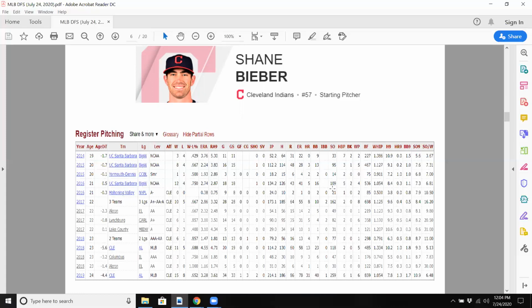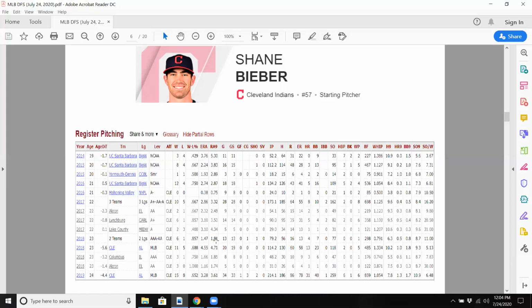And really took time to hone his craft. You can see here he would play in the summer league. That's, I'm guessing, somewhere on the East Coast where they tend to have that. Just always working on his game. 82 strikeouts to 4 walks. That was still 2017. If you look at 2018, again, obviously higher competition, he was at AA, then moved to AAA, and then finally made it to the show. And still great numbers. In the minors, 77 to 7. That's an 11 to 1 ratio.